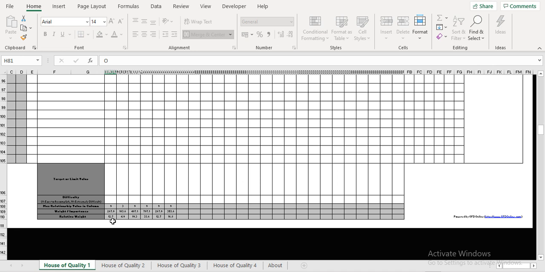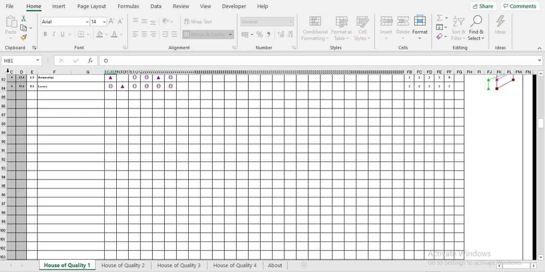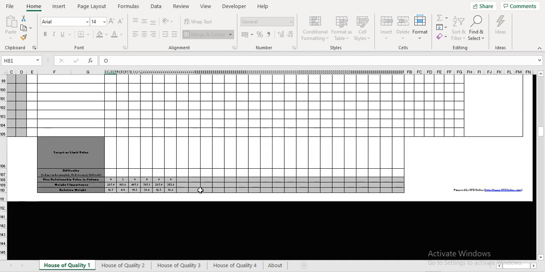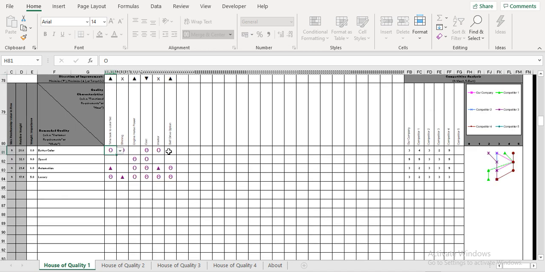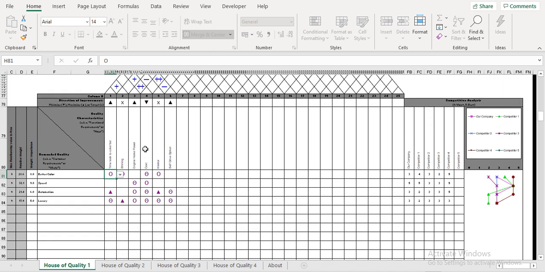That is the total weight we get, and the relative weight we get by adding all these weights and dividing each value by the total, like the way we calculated relative weight over here. In the same way we calculate relative weight for all these weight or importance values. Understood? So that should be explained. And you should explain about competitor analysis and what values are allocated to it. You should not say that the value is not given. You will say that we give values between 0 and 5 based on their importance.